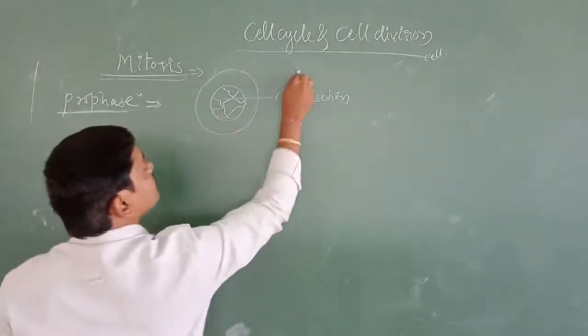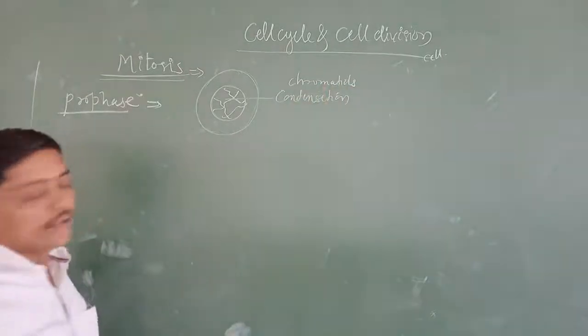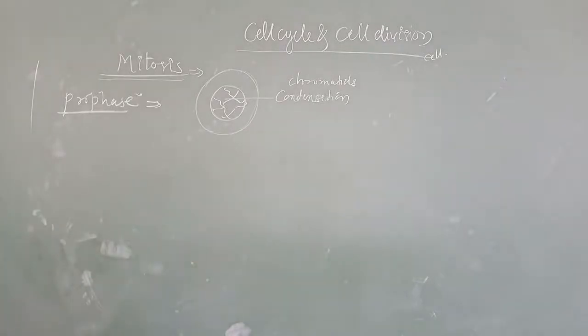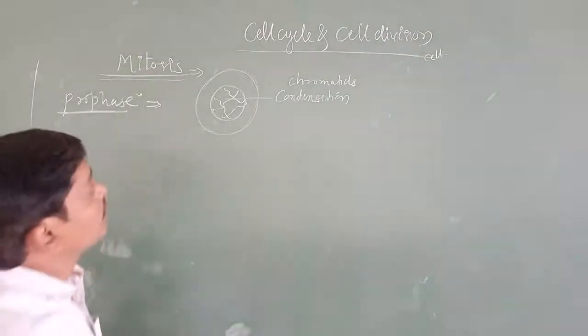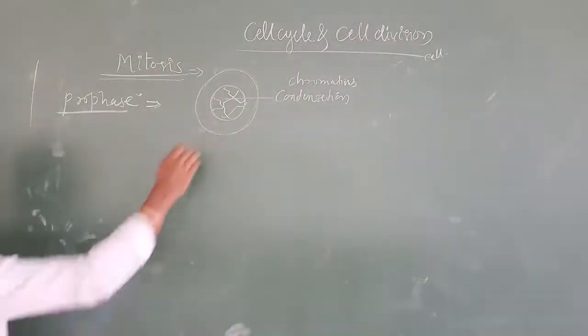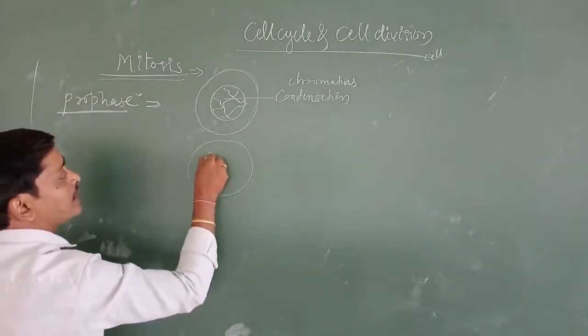Condensation of chromatids. Chromatids have to condense here. Chromatins have to condense. This is the early prophase. And what is going to happen in a late prophase?